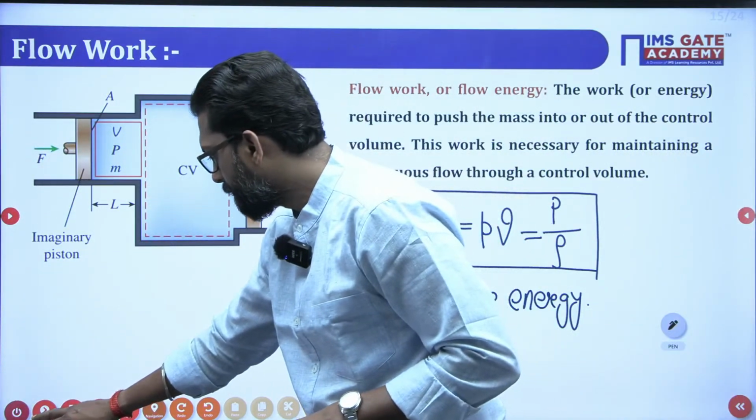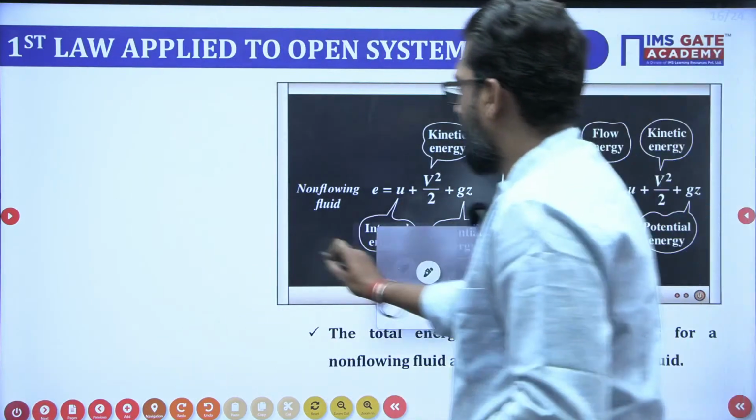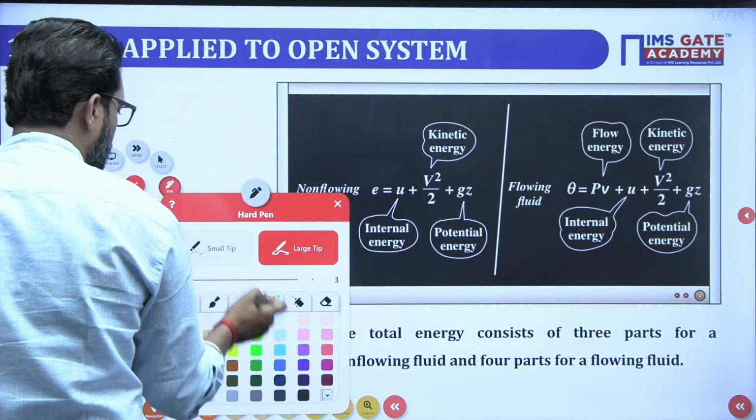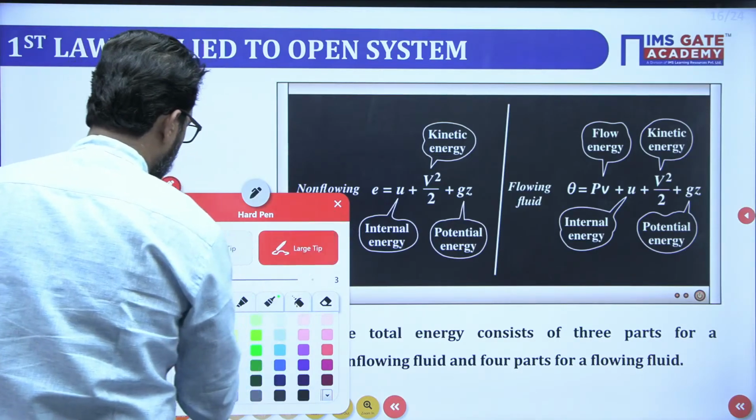Now, my dear, we have already discussed this slide previously. What is the main important thing in this slide?